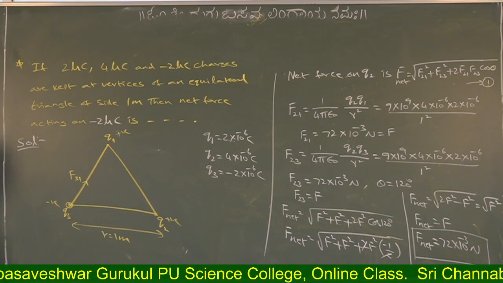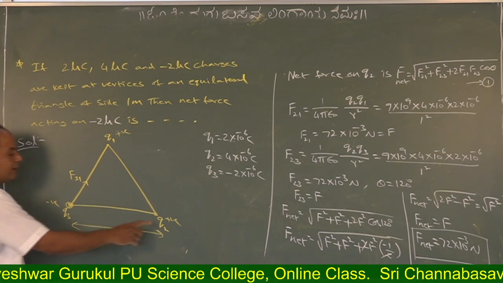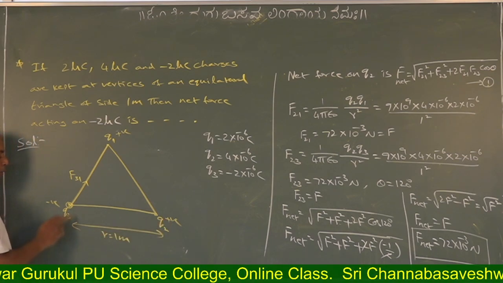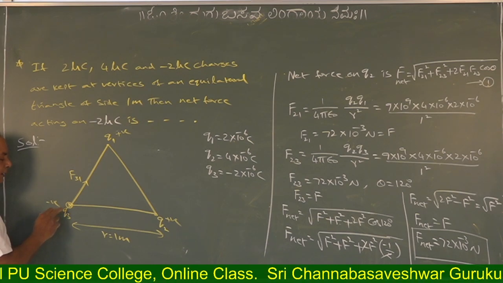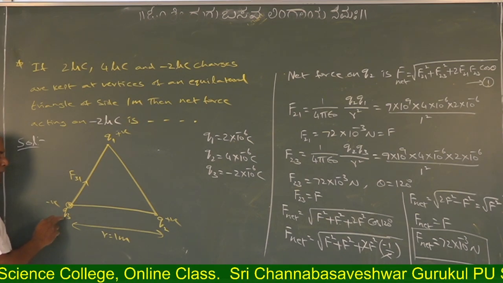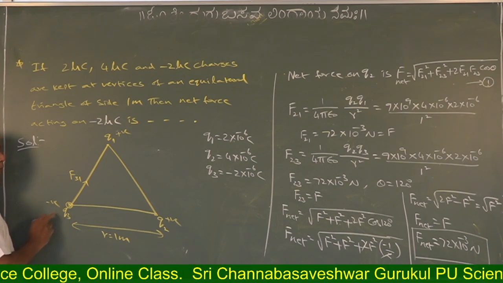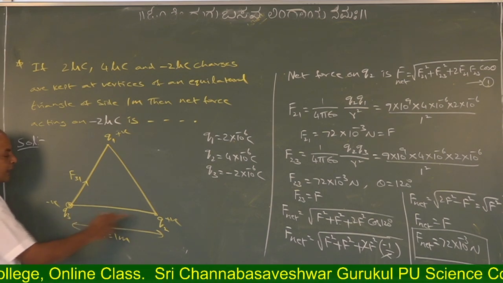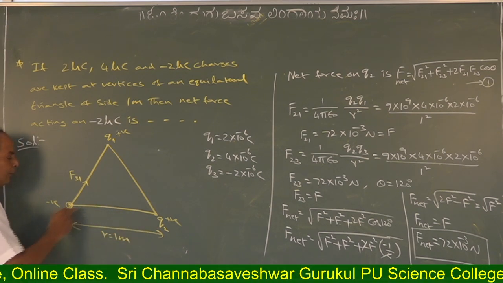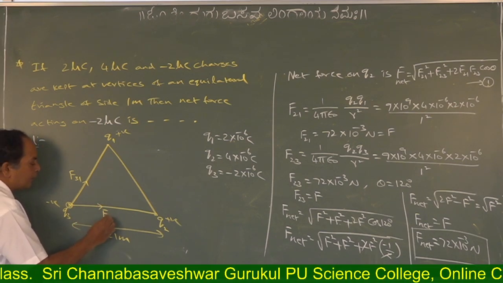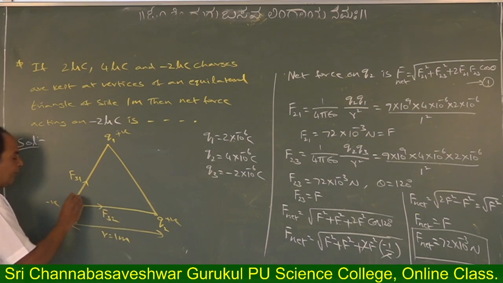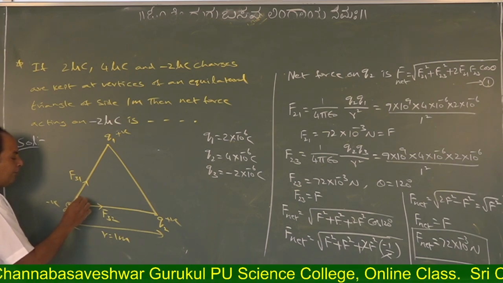Similarly, Q2 is also positive and attracts Q3, so the force direction is Q3 to Q2. That is F32.